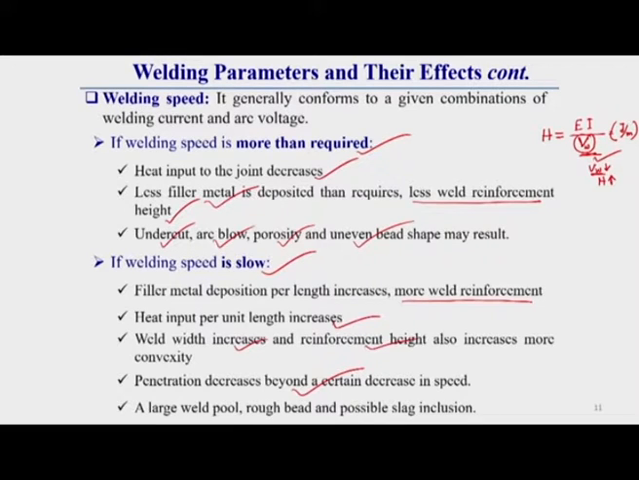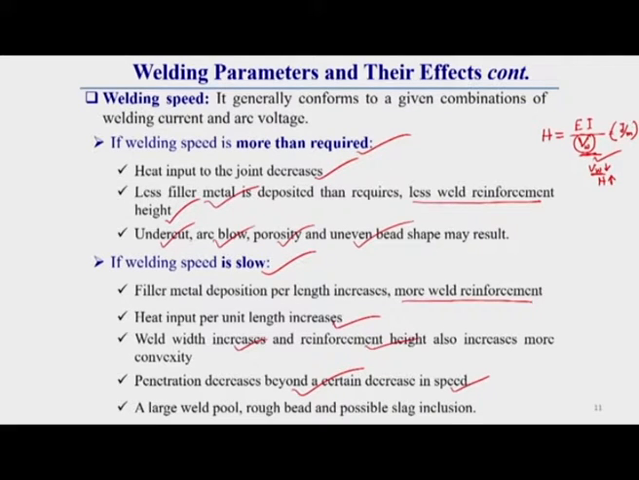Here one thing you keep in mind: never think that the higher the heat input, the higher the depth of penetration. Not like that. For slower speed, the heat input is higher, but that does not mean penetration will keep increasing. It has a limit. After that limit, penetration does not increase. That's why it is written that penetration decreases beyond a certain decrease in speed. After further decrease of welding speed, penetration is not affected. How, I will discuss in the next slide.